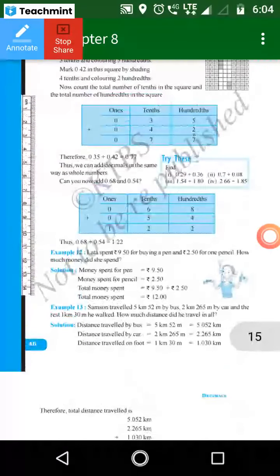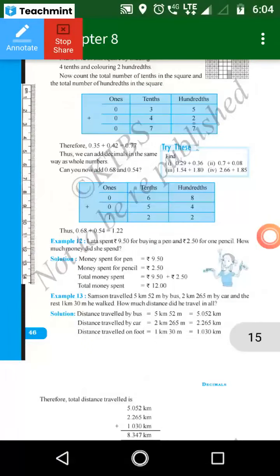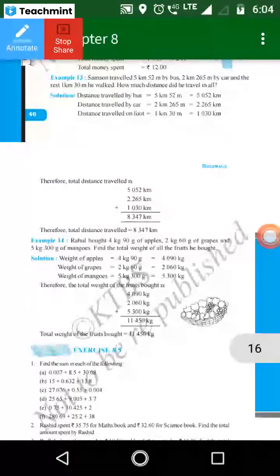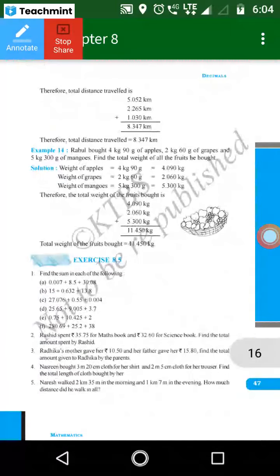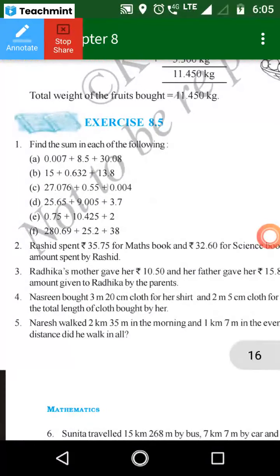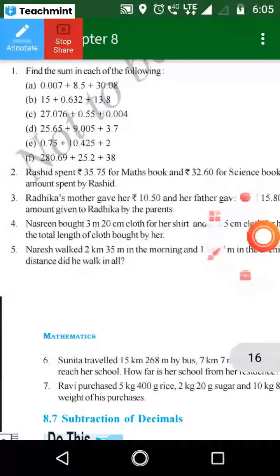Okay, yesterday we went up to example 12. Is it completed? Example 12 also completed, and up to 14 also completed? Yes, ma'am. So now I have to start exercise 8.5, first main. You know that first we have to arrange these in a place value table. After that you can add. Clear? So I will do it now.